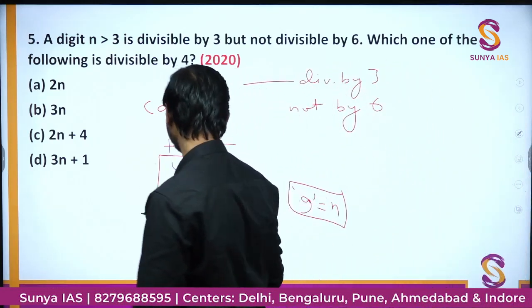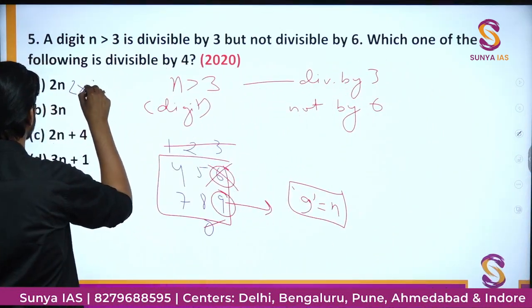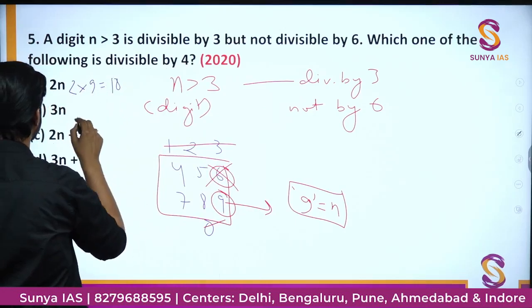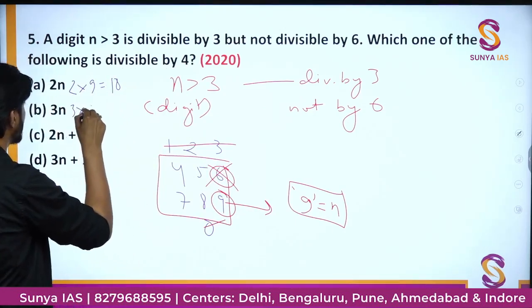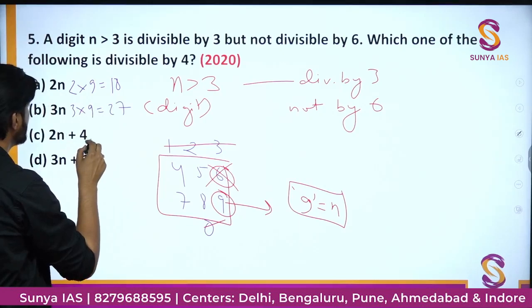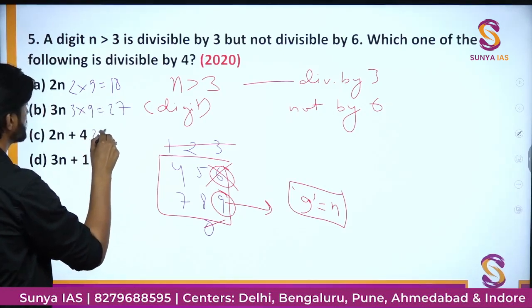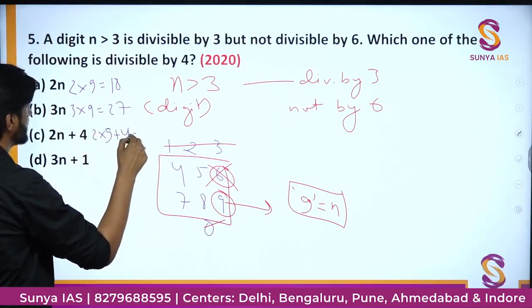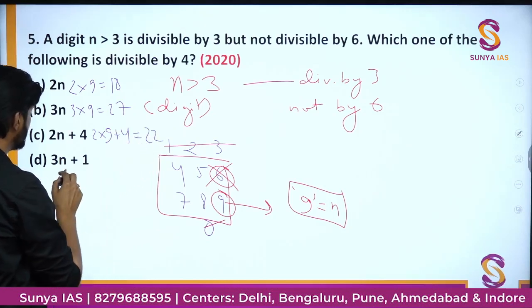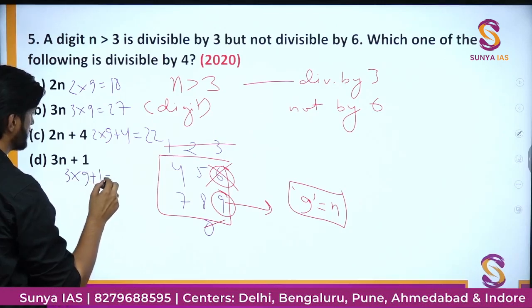So we have 2n, which will be simply 2 into 9, that is 18. Here we have 3n, which is 3 into 9, that is 27. Here we have 2n plus 4, it is 18 plus 4, that is 22. Here we have 3n plus 1, 3 into 9 plus 1, that comes out to be 28.